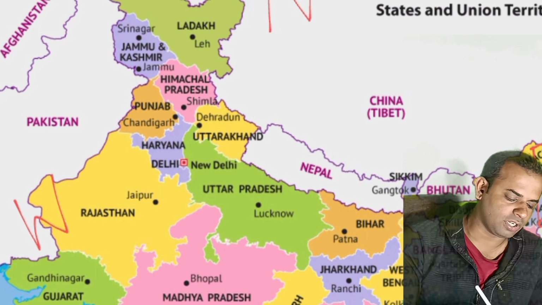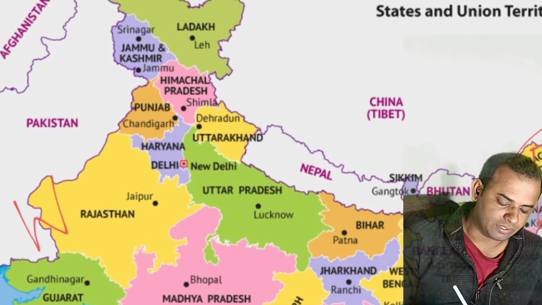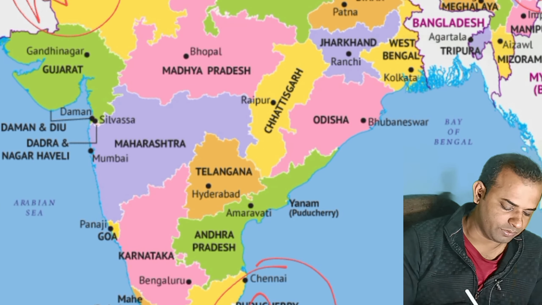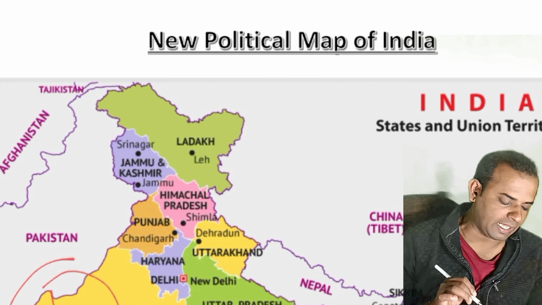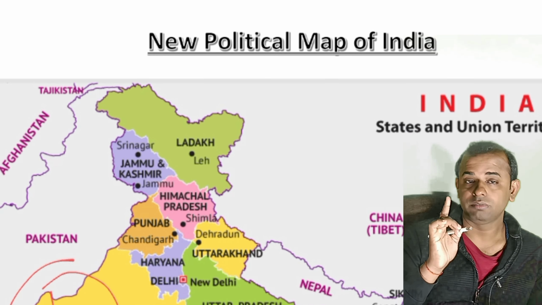The first one is north, which is over just here, and then after we have east, we have west, and at the bottom we have south. So now I think you people are very clear with the directions. Now let us start from the top and we will see the states one by one.